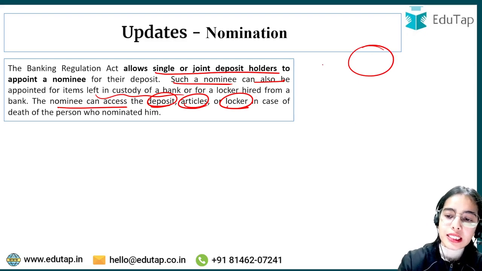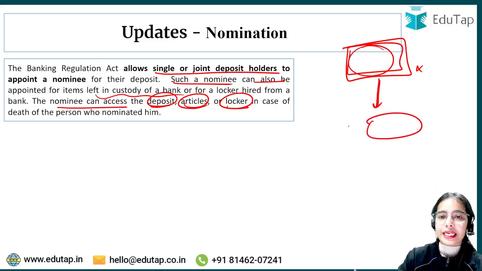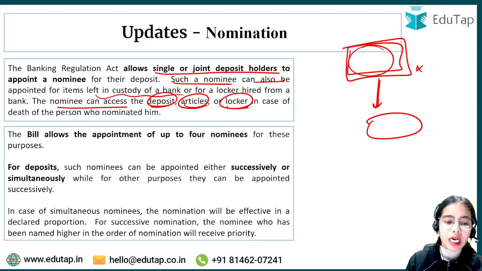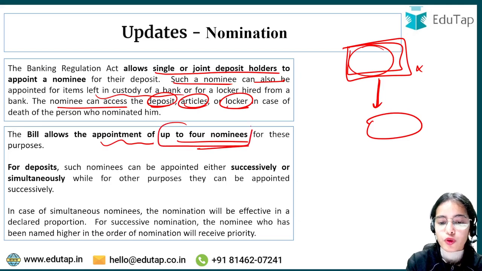Okay. So in case the owner of the bank account or the owner of the locker dies, the nominee will get the material, will get the money. So the bill allows the appointment of up to 4 nominees for these purposes. So you see what happened during COVID. COVID was spreading in such a manner that families were dying. Like a major part of the families were dying. 2 people, 3 people, 4 people from the same family were dying. So it was considered in the bill that we have to increase the appointment up to 4 nominees,